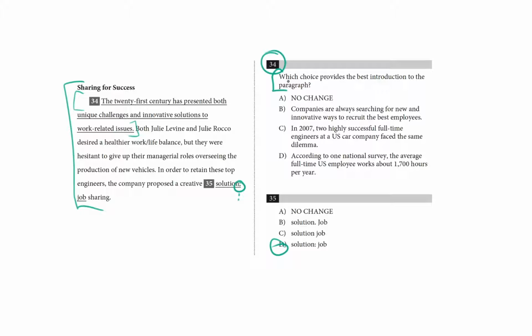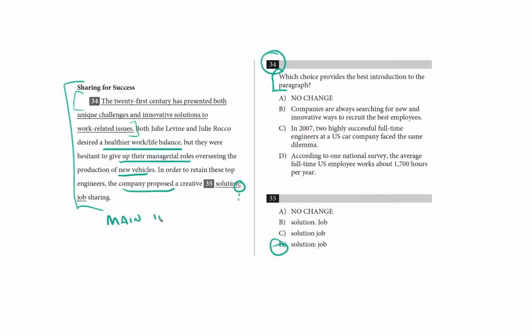Back to 34. Which choice provides the best introduction to the paragraph? So, what's the main idea of the paragraph? Well, it seems like Julie Levine and Julie Rocco are both engineers at a vehicle company, and they want to have a different relationship with their work. But they don't want to stop being managers. So maybe they're full-time, they want to go to part-time, but they want to both remain managers, so the company decides they're going to share the job of manager. So it sounds like we're introducing a problem for these two engineers and then a solution from the company. So we're going to be looking for a choice that introduces these two women and their problem.